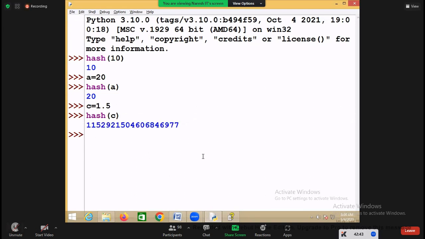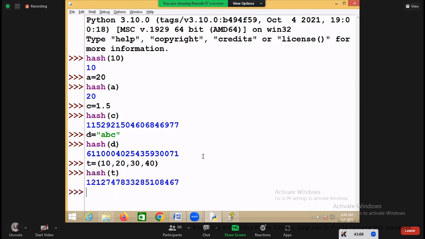In the same way, I'm saying d equal to ABC. What is the value of d? ABC. Now, is a string mutable or immutable? Immutable. For this, will a hash value be there or not? Yes. If I say hash of d, this is the hash value of the d object. Suppose there is a tuple. Is a tuple mutable or immutable? Immutable. If I say hash value of a tuple, this is the hash value of the tuple. But how does it generate these hash values?